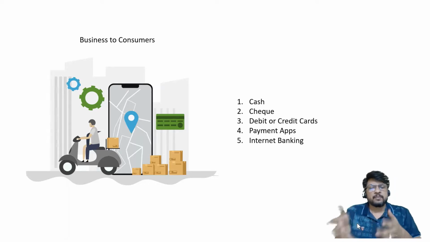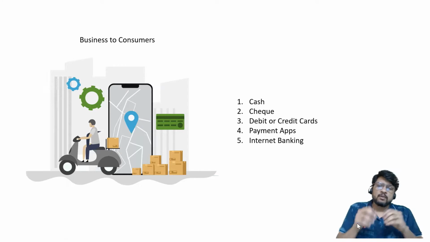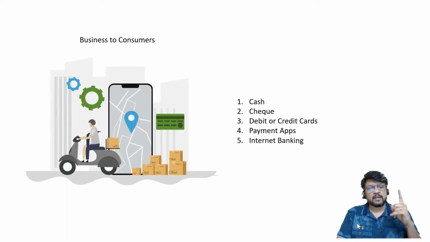or you are ordering anything on Amazon, it may be a laptop or mobile or clothes, anything which you are purchasing, all these can be considered business to consumer transactions, because you are purchasing food grains, vegetables, fruits, clothes, chappals, shoes or mobile or computer or any other thing for the purpose of your self consumption. That means one party is the seller, and the other party is the buyer who is interested in self consumption. So these types of transactions are called business to consumer transactions.